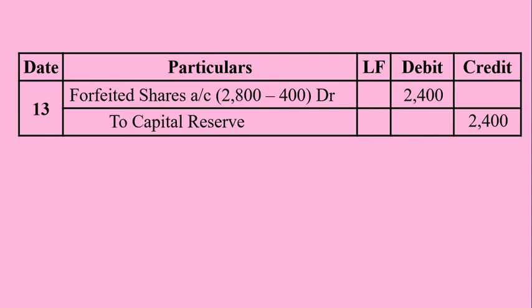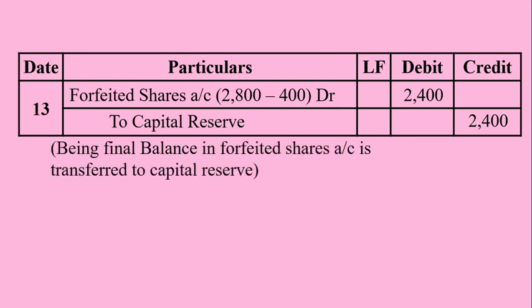This amount can also be obtained by preparing a separate ledger account with the name forfeited shares account and transferring the journal entries of forfeited shares. Being final balance in forfeited shares account is transferred to capital reserve.